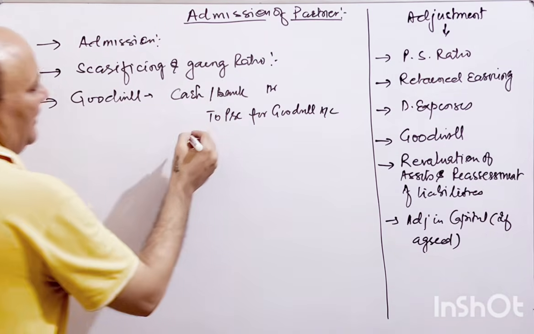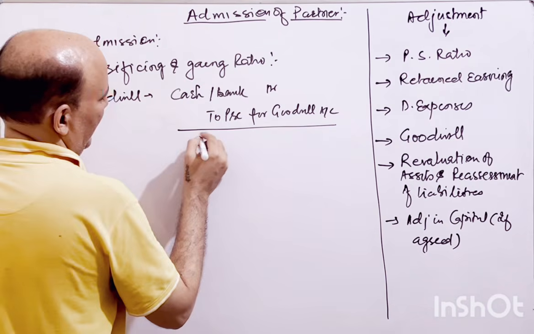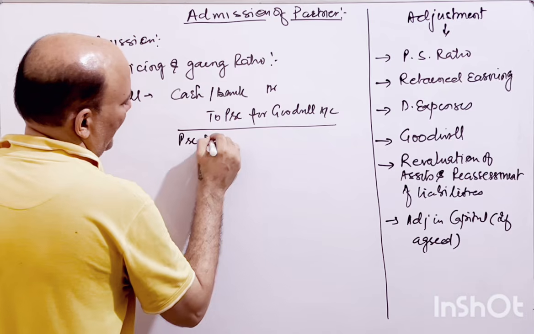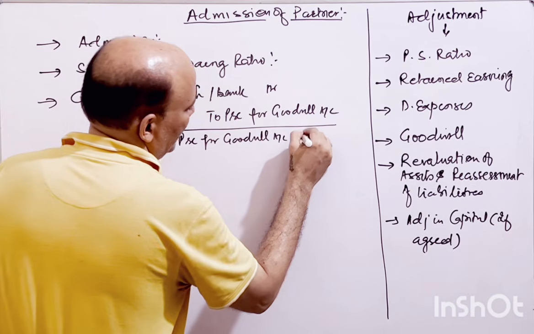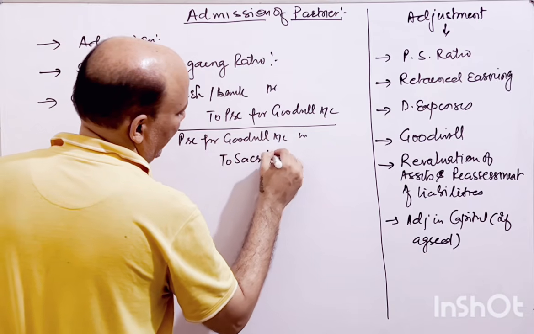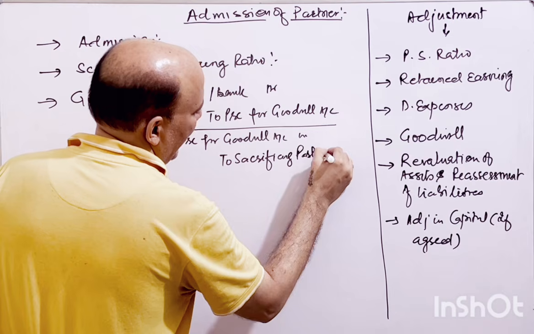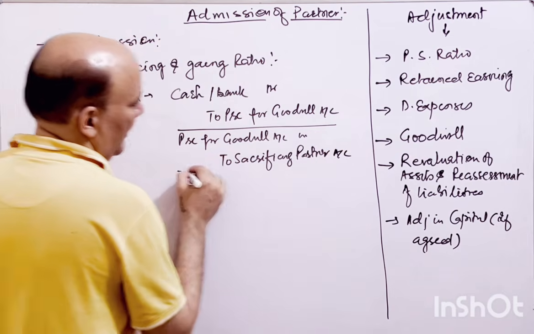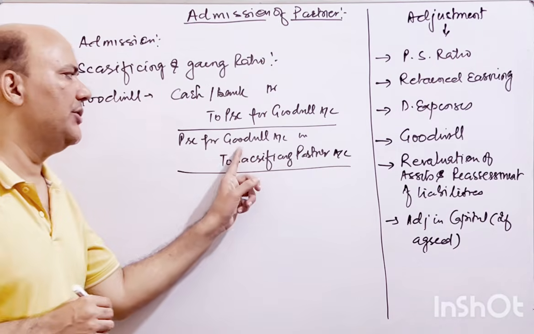And that will be distributed among the partners. So let's take it: premium for goodwill account debit, to sacrificing partners' accounts, right? And in what ratio? In the sacrificing ratio.